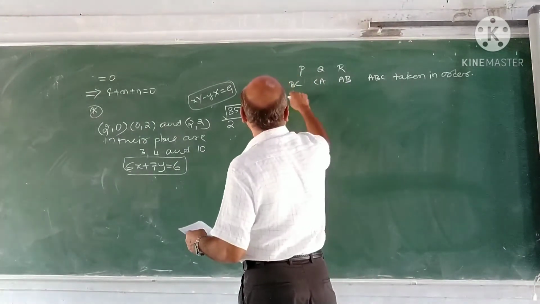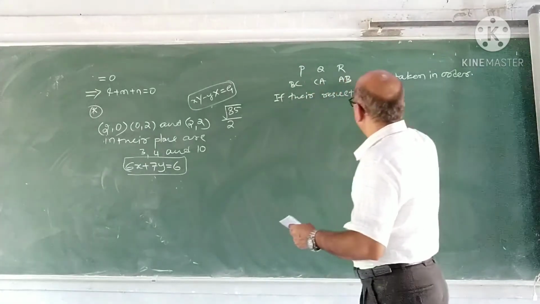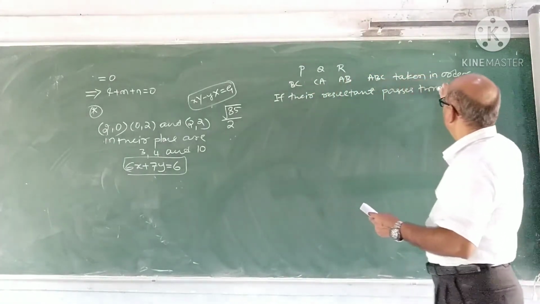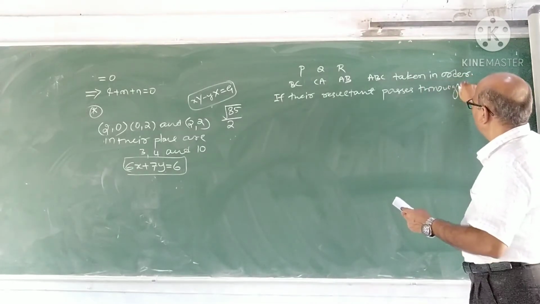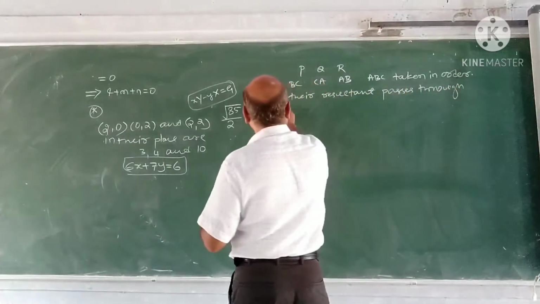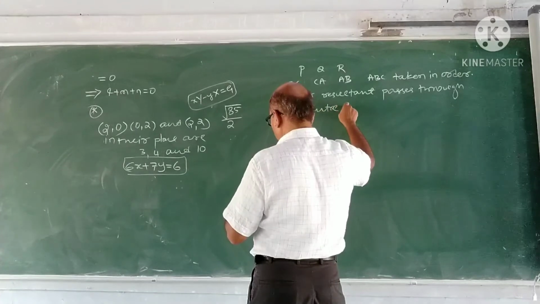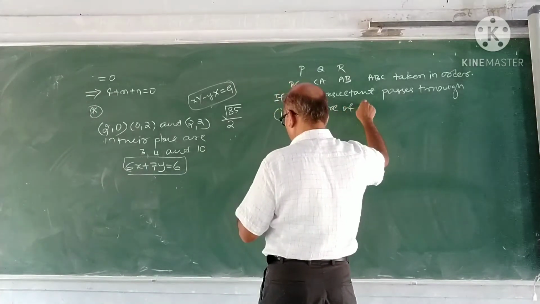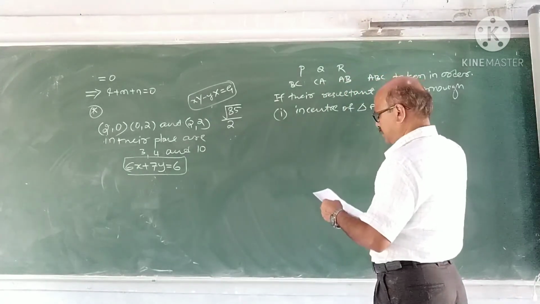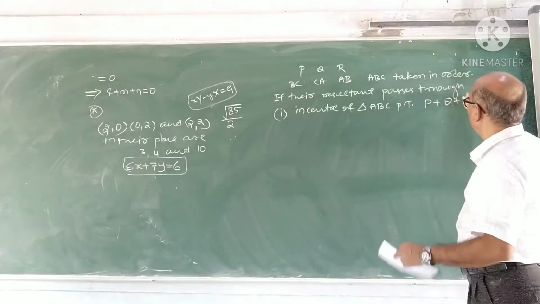If the resultant passes through first one, incenter of triangle ABC, prove that capital P plus Q plus R is 0.